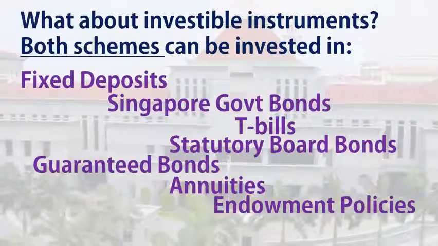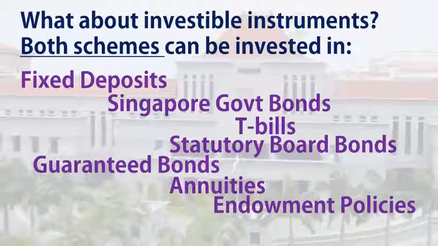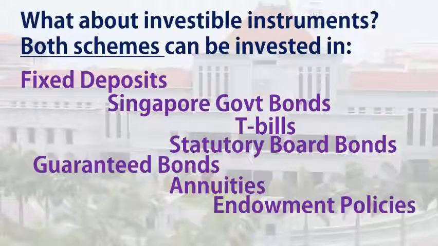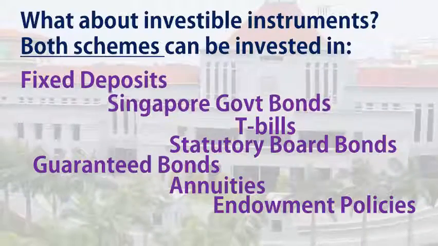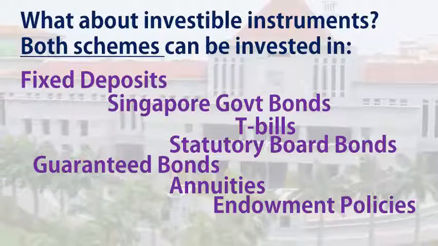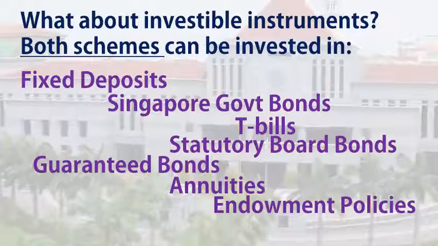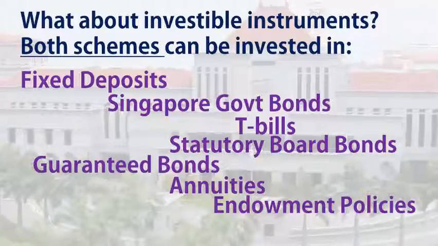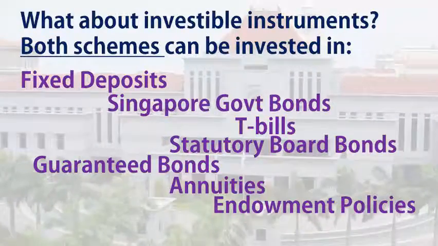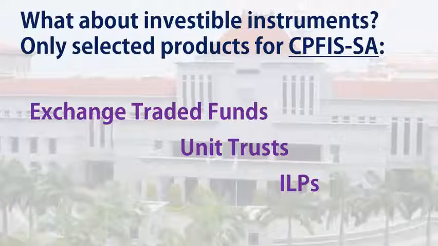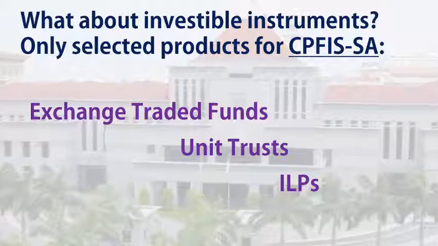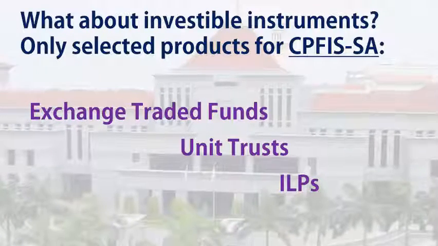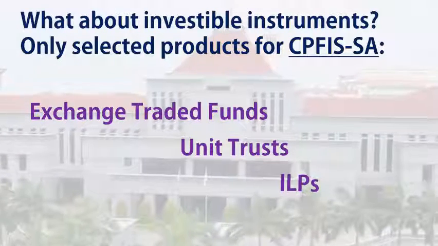What about investable instruments? Both schemes can be invested in safe instruments such as fixed deposits, Singapore government bonds, treasury bills, statutory board bonds, guaranteed bonds by the government, annuities, as well as endowment policies. Now, only selected products are available for CPFIS special account for exchange traded funds, unit trusts, and investment linked plans.